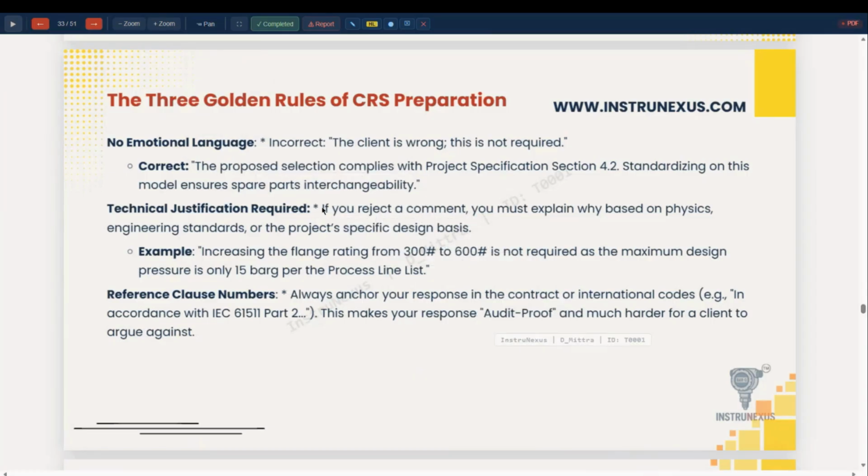Technical justification required. If you reject a comment, you must explain why, based on physics, engineering standard, project specification, or design basis. So you have to give a justification of rejection. Example: increasing the flange rating from 300 to 600 is not required as the maximum design pressure is only 15 bar G as per the process line list. So give this type of explanation. Don't simply say it is rejected.